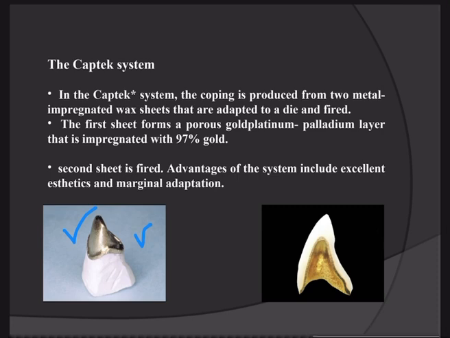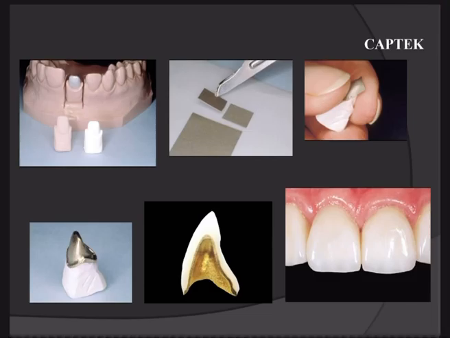You see in this picture, this is the metal, this is the wax impregnated metal sheet. Over that, we will apply the ceramic. This is the ceramic material. So in these pictures, again, you see the different steps. First of all, the die is prepared. Over that die, we take metal impregnated sheets, 2 sheets.